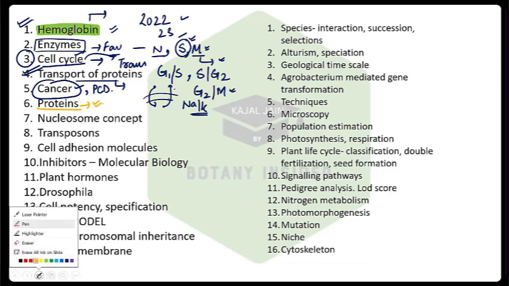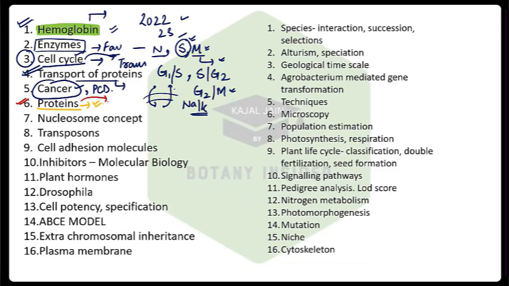It is not unit wise or anything, so just remember the list. So next is the proteins topic, again very important, majorly from the analysis of proteins, from your Ramachandran plot, from your types of protein, like hemoglobin is a type of protein itself. So all these things are important.